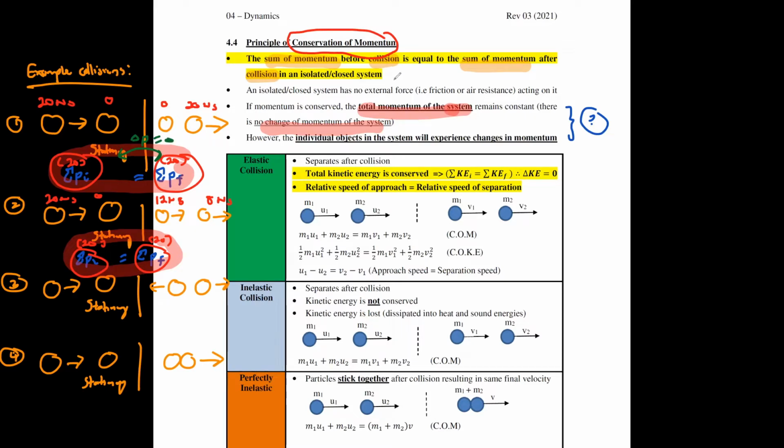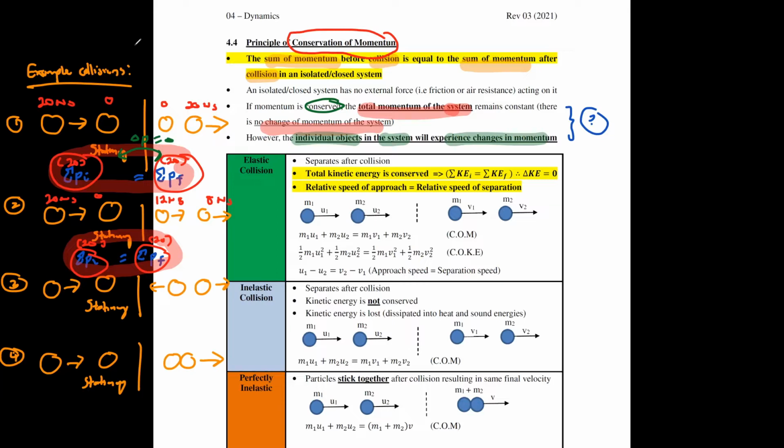Okay? So when we say something is conserved, it can mean one of two things. The value remains the same. So if the value remains the same, there's no change. Okay, in my case, if I say the momentum is conserved, the total momentum of the system remains the same. There's actually no change in momentum of the system. Okay, but over here, I said that the individual objects in the system will experience changes in momentum.